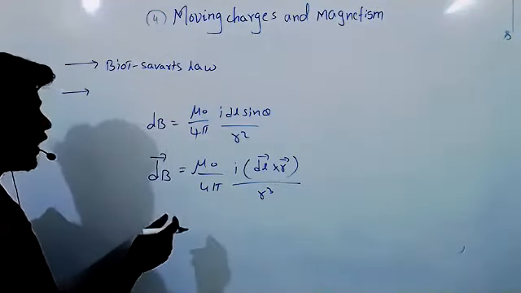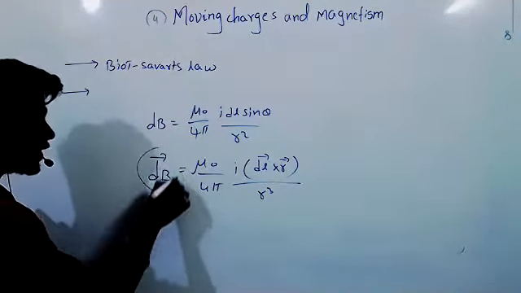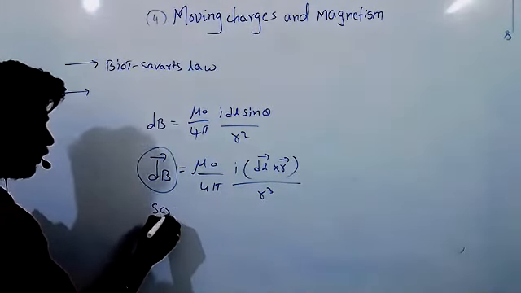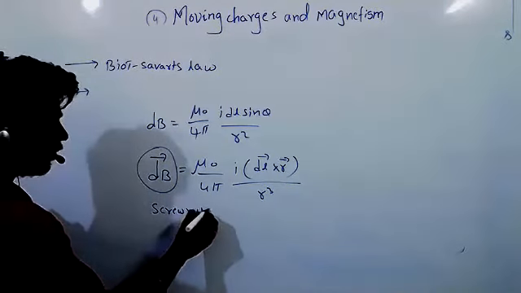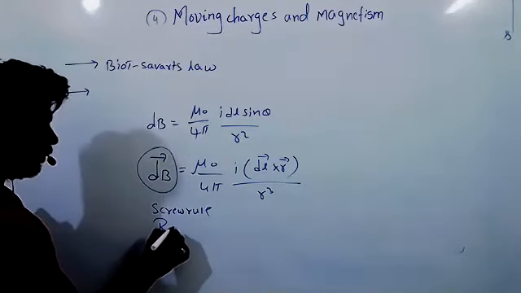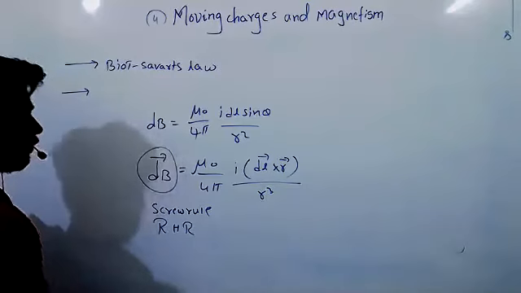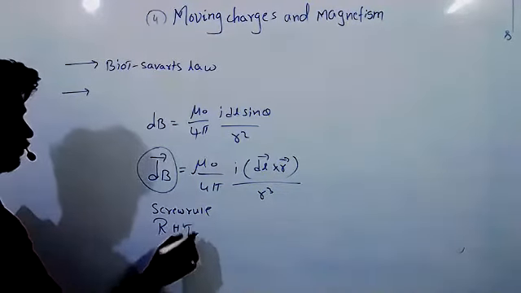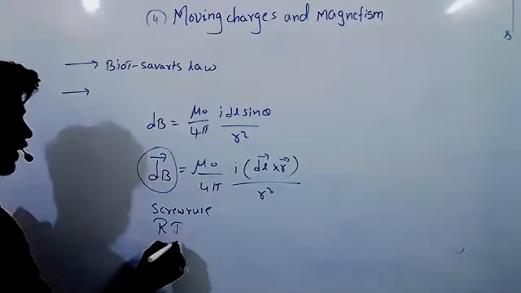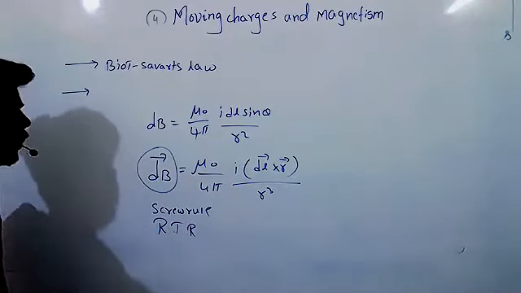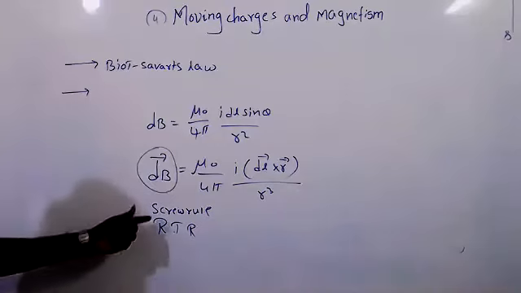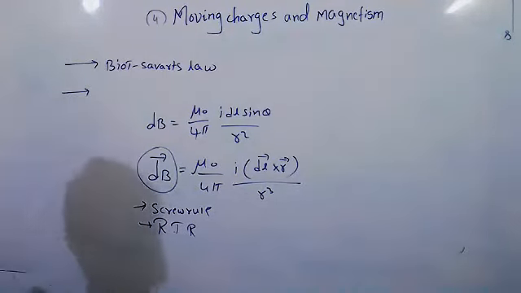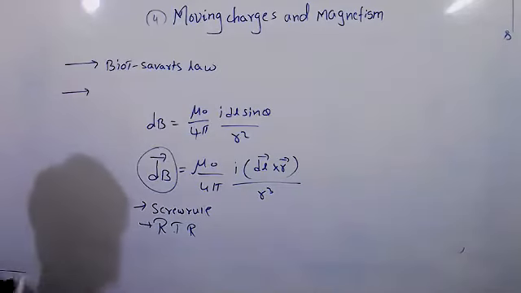So we can find the direction of this dB bar by using the screw rule and the right hand thumb rule. Remember, these two rules we have used to find the direction of the magnetic field, and a few questions also we solved on how to find the direction.